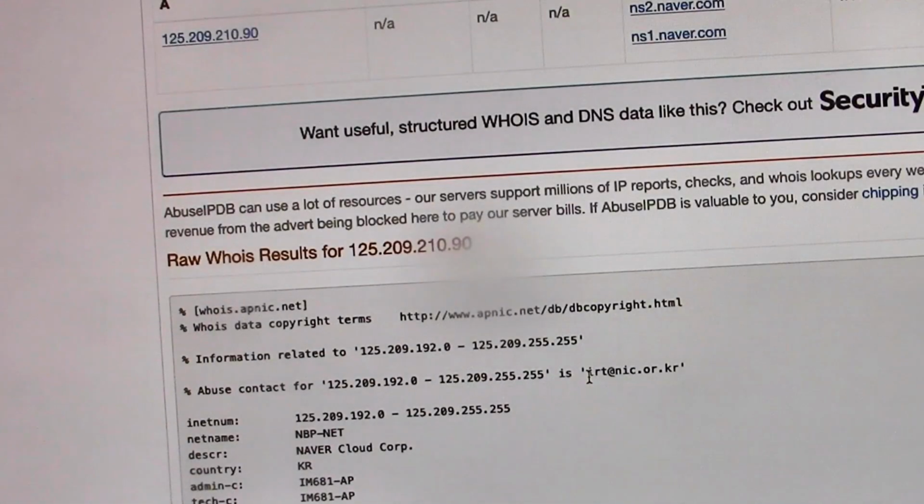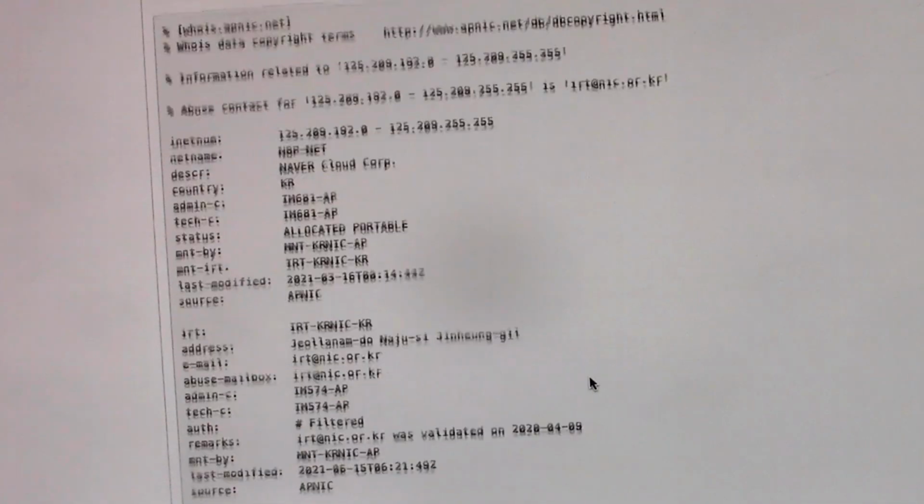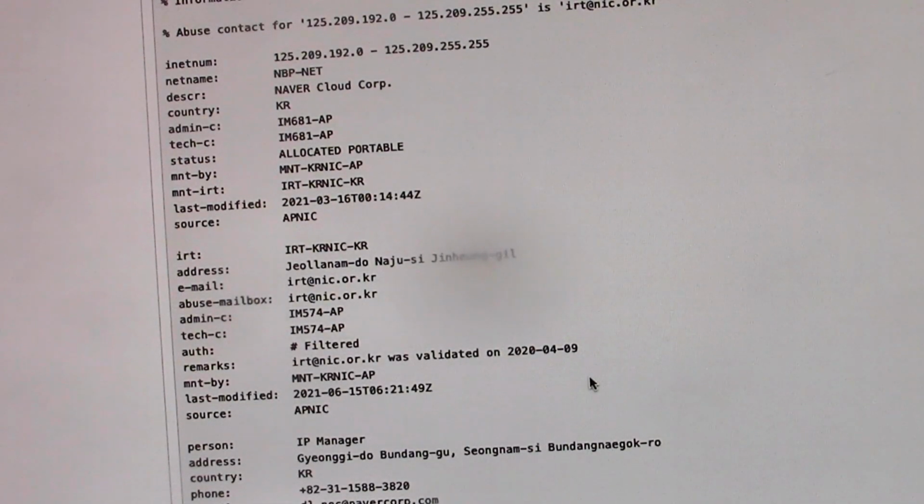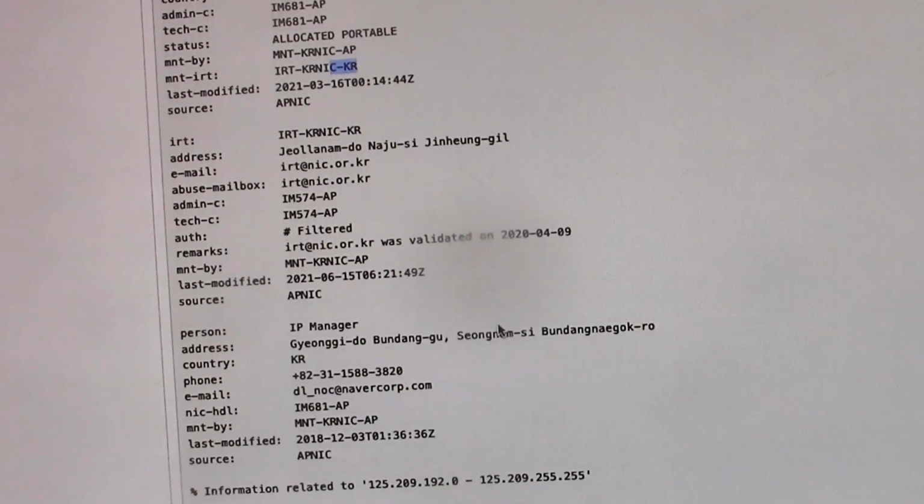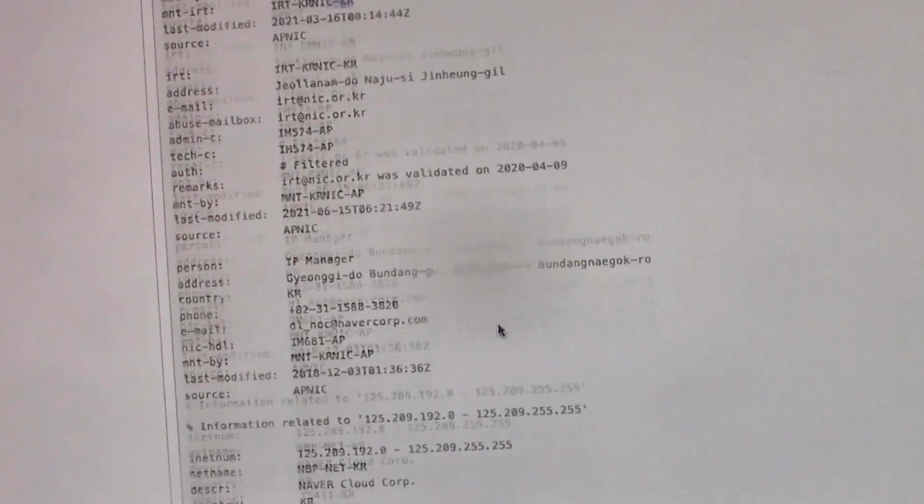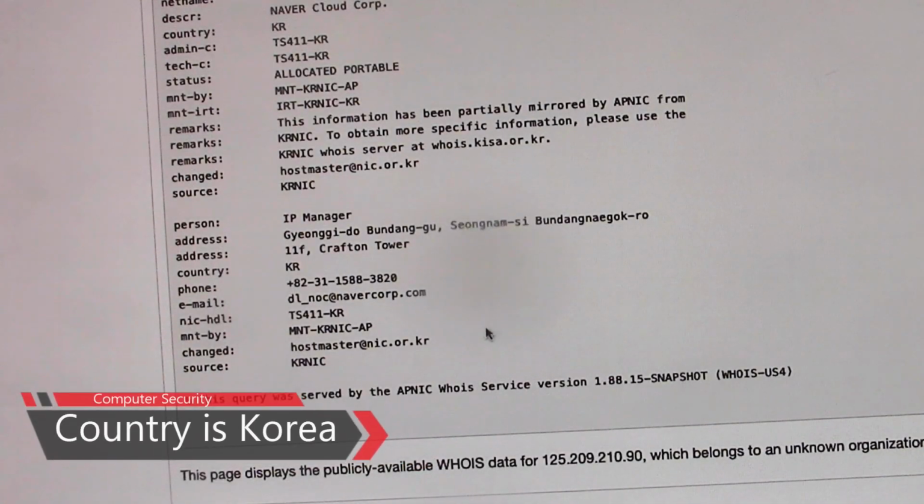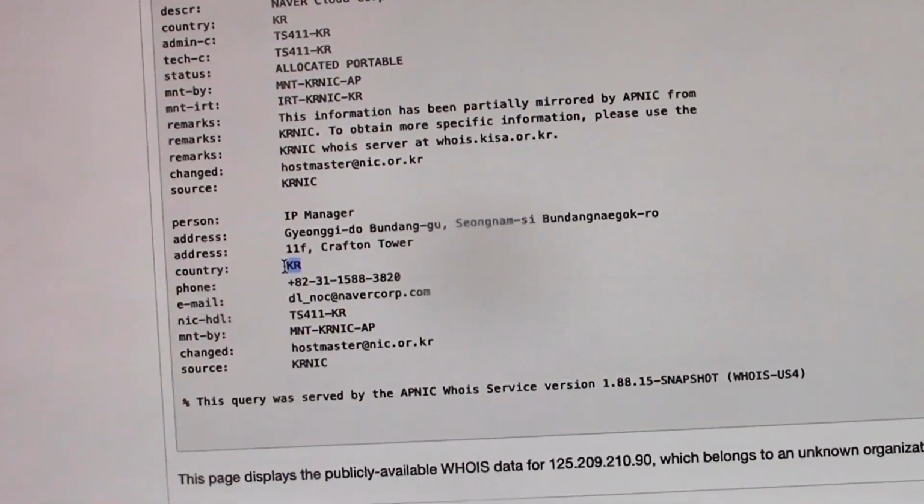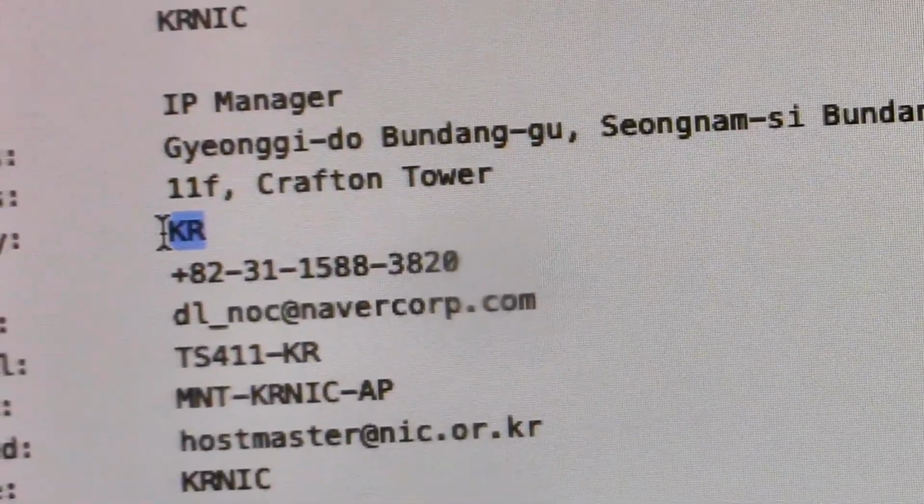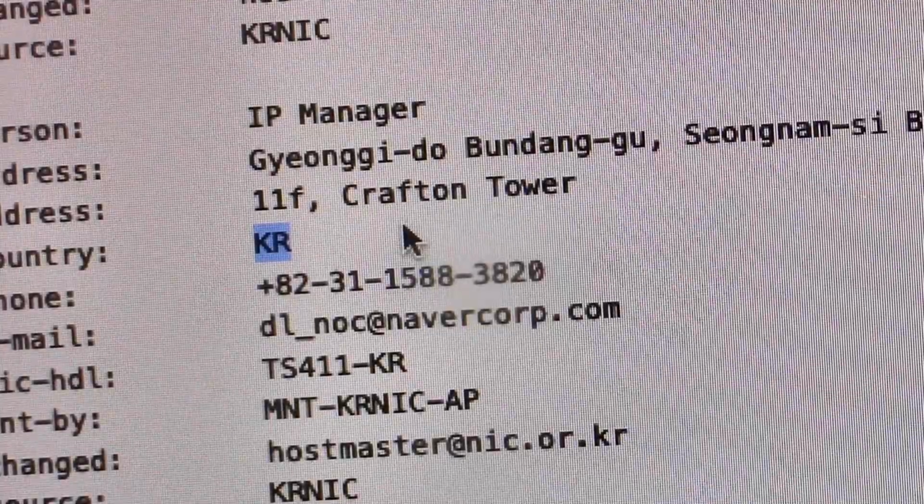And let's see if there's any other data. Ooh, Korea, actually. Right there, that's Korea. So we've got an IP address, and we're just doing a little reconnaissance. Actually, here we go. That looks like country code Korea, right there, folks. So this is a valid. I'm gonna search in a little bit there.